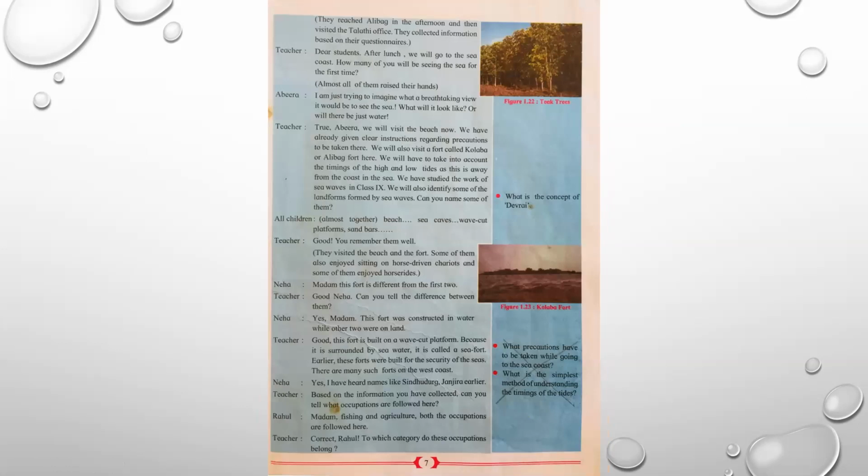Page number 7. See the questions. What precautions have to be taken while going to the sea coast? Next, what is the simplest method of understanding the timings of the tides? Please put a cross on these questions.